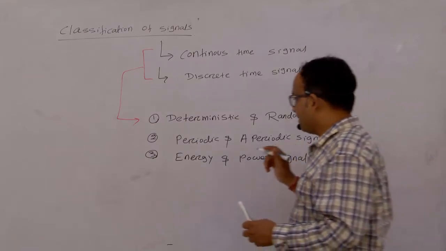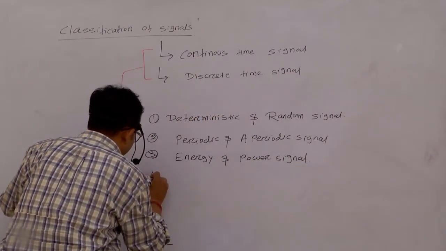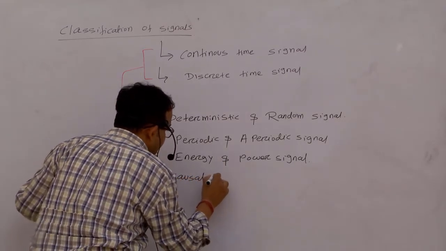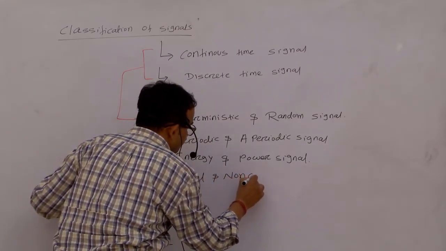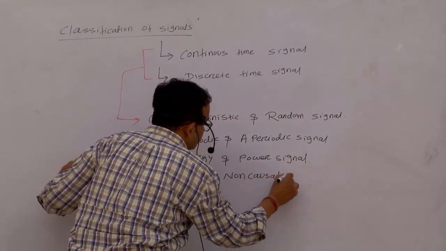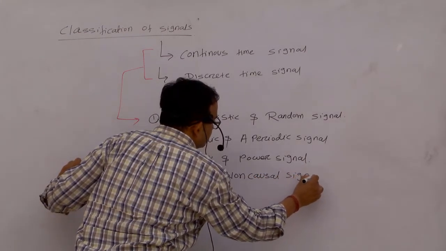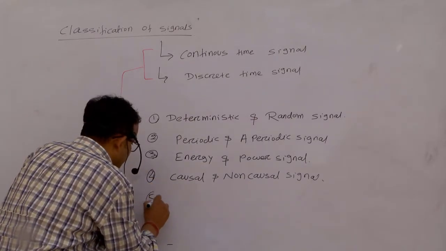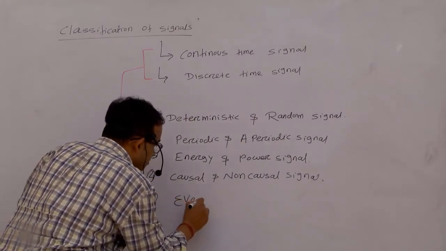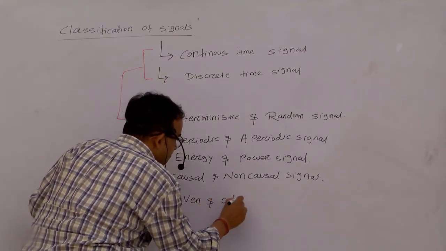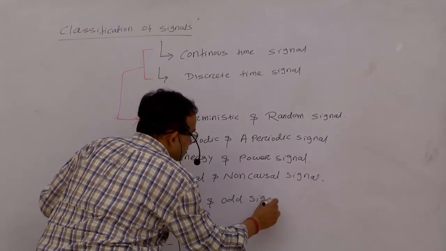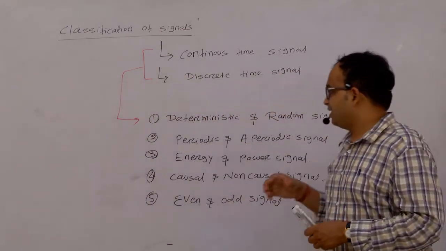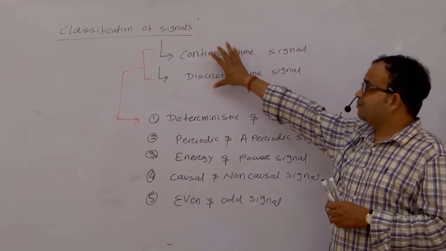Next we can find the causal, non-causal signal, and the last classification is even and odd signal.